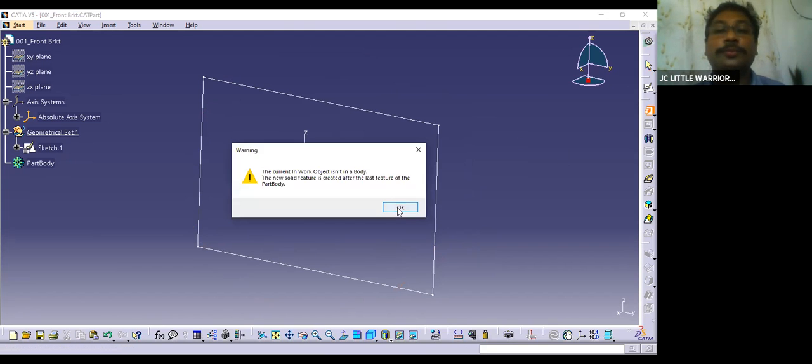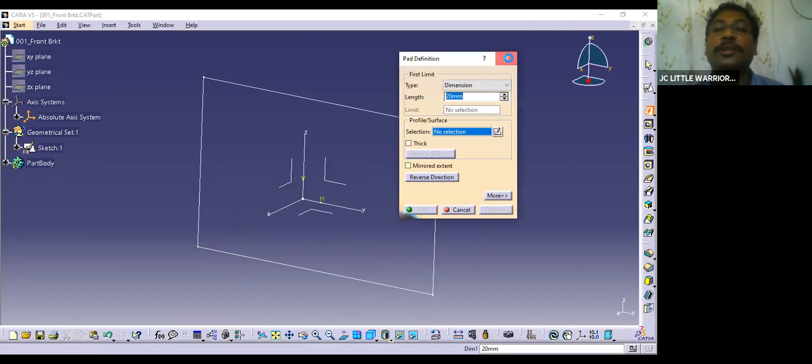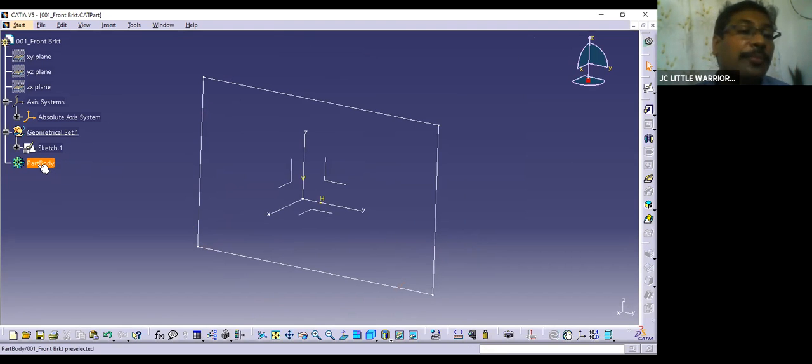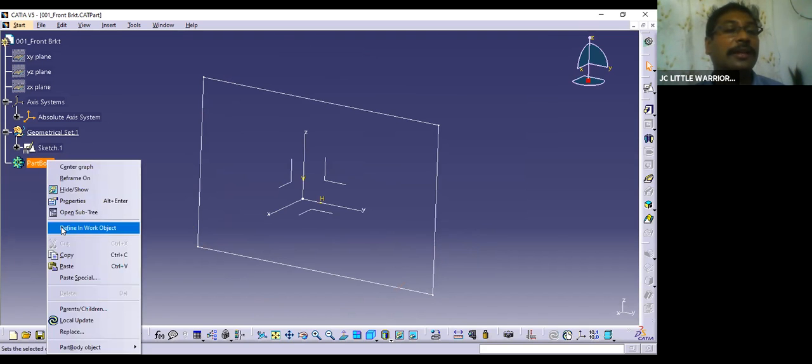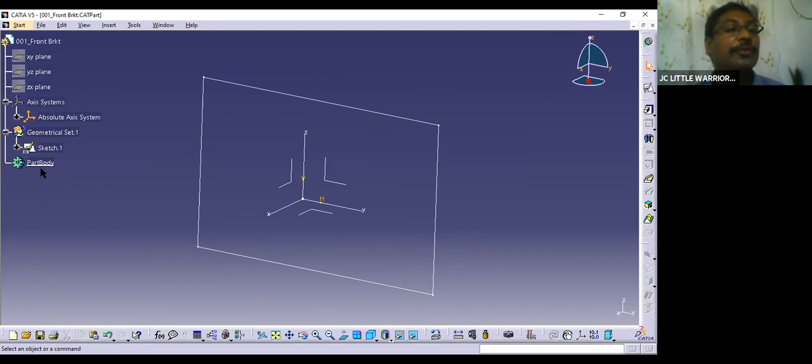It is saying the current in work object isn't in a body. If you are converting it into a 3D model, then it should be in a body. So it automatically takes this body. So part body will be utilized now. You need to say define in work object, or even if you don't say, it's automatically going to take that.